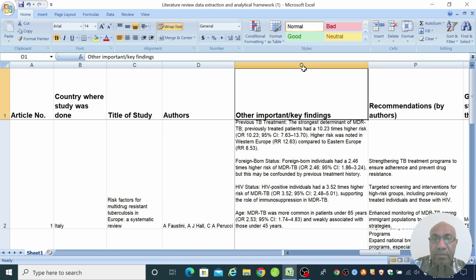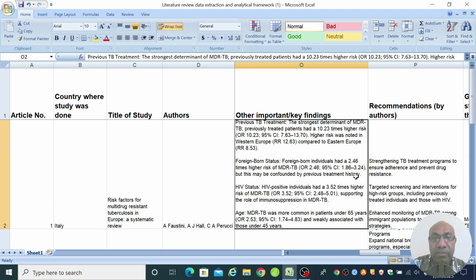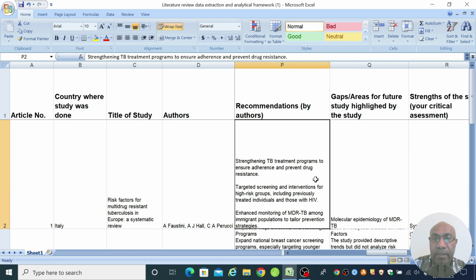And I also have a column that highlights other important findings or other important key information that you'd like to include that you think is relevant for your literature review or to highlight. You can highlight those either from the results section or from the discussion section and put them here in summary notes. And I also like to include the recommendations by the authors in the paper that I read. I sometimes find it useful information to have when I am beginning to write my literature review.